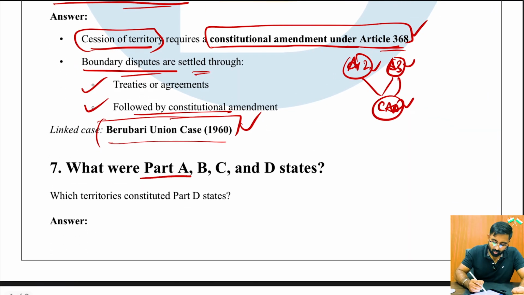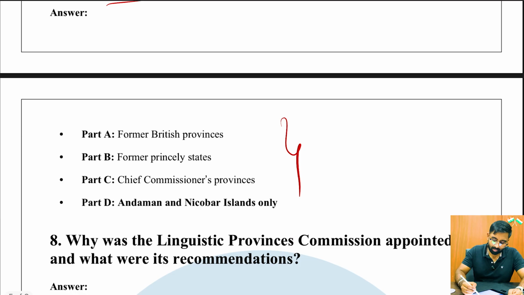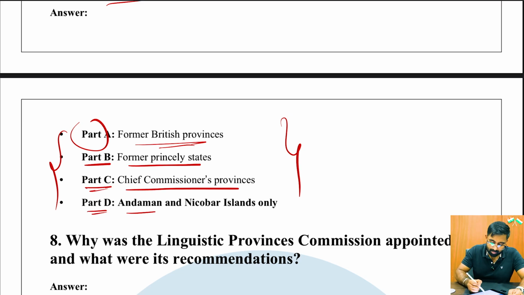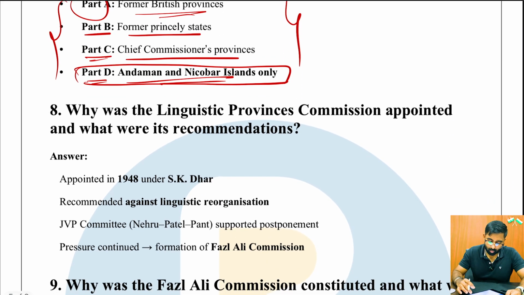Next question, what were the Part A, B, C and D states? Which territories constituted Part D states? So this is very important, you have to keep in mind. Could be a match the following question. So Part A had former British provinces, Part B had former princely states, Part C had chief commissioners' provinces, and Part D had Andaman and Nicobar Islands only. So this is very important, Part D, because it's very likely that a question can come from here, and you can expect one from that definitely.